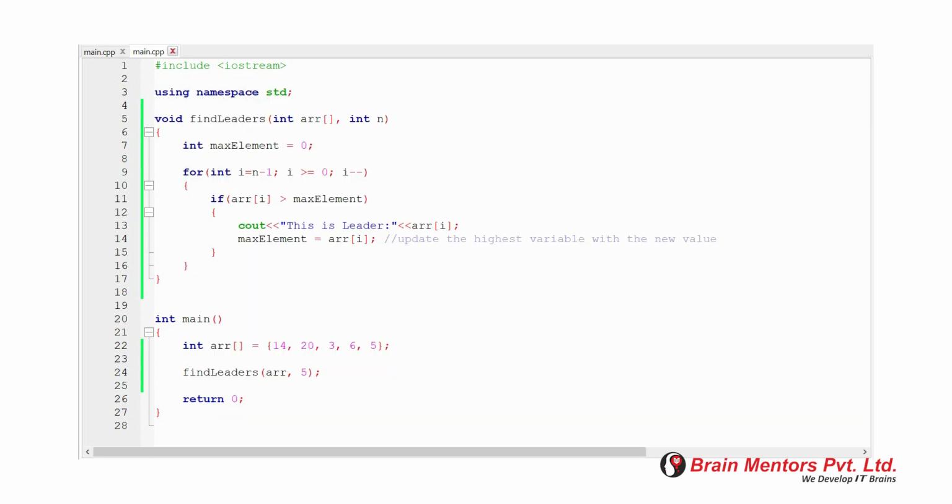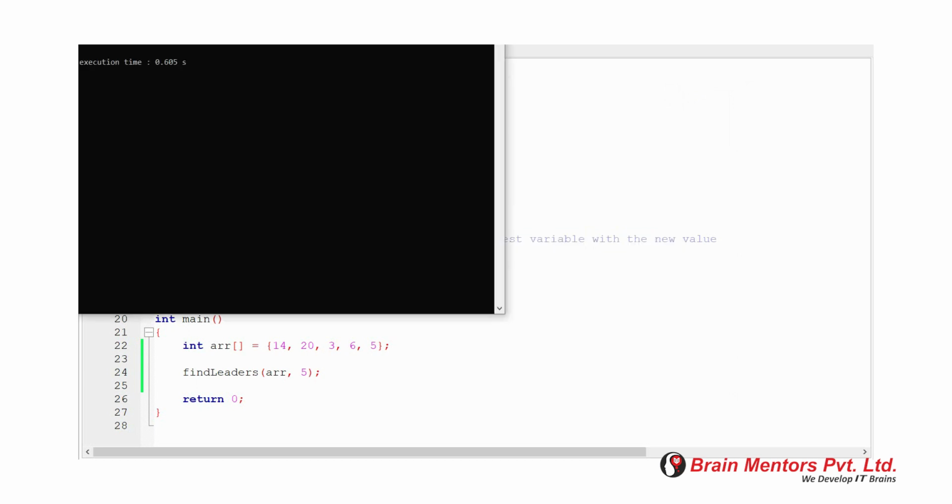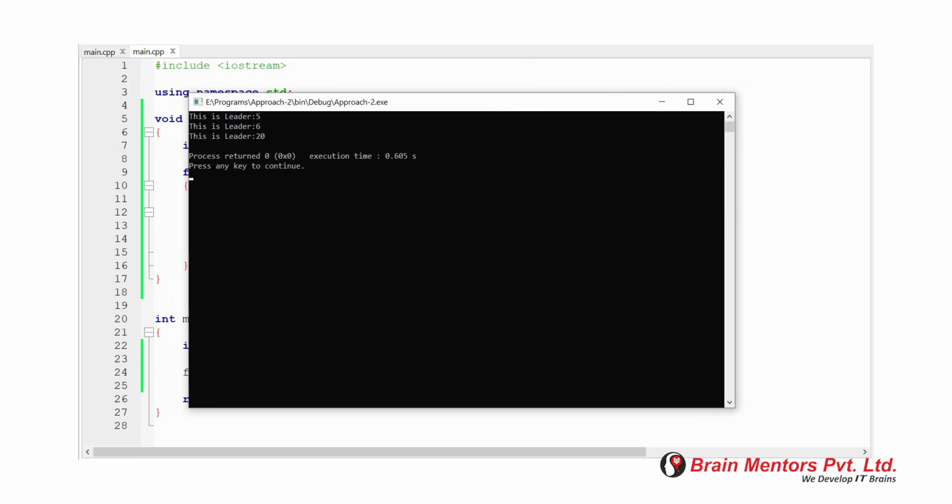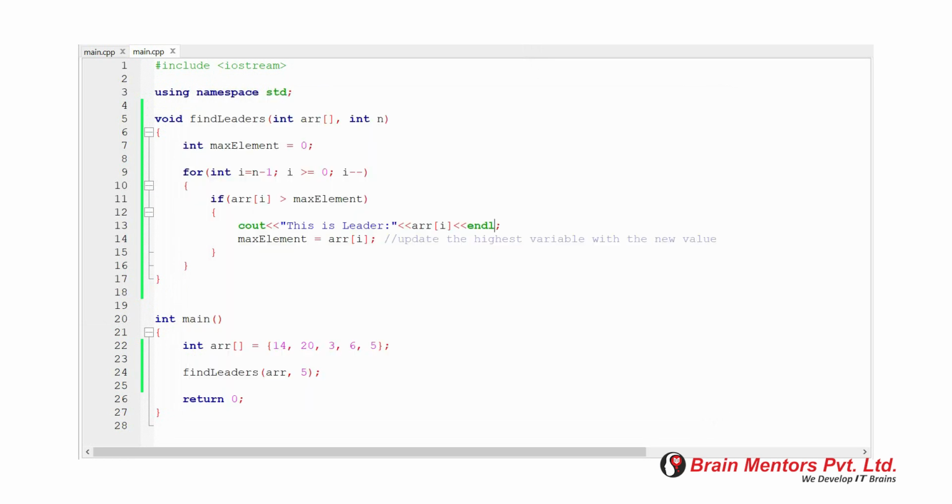Need to add AND. Again see the output. So the leaders are 5, 6 and 20. So the first approach, that is the brute force approach, is called the naive solution for this problem, and scan array from right is called the best solution for this problem.